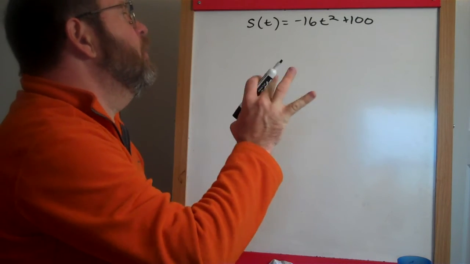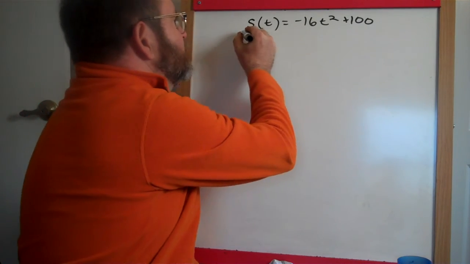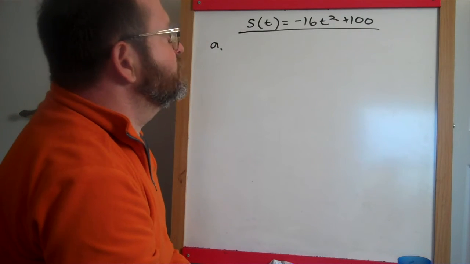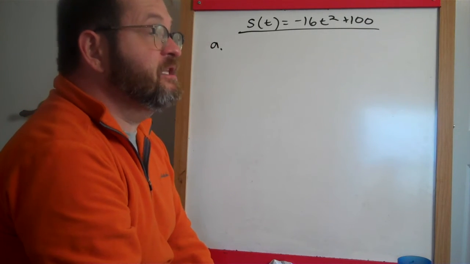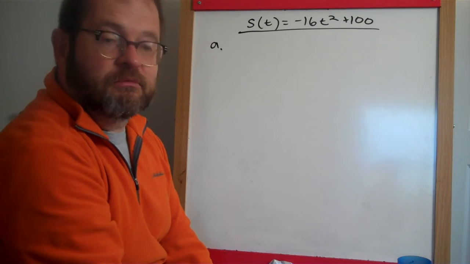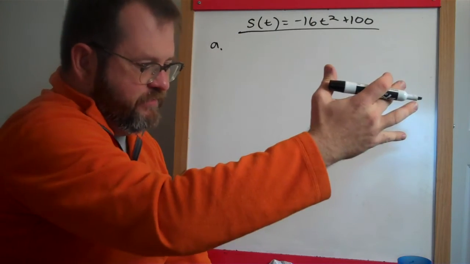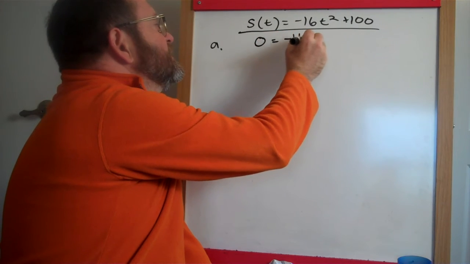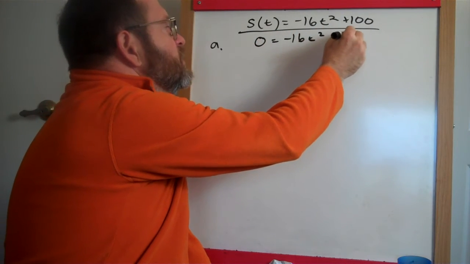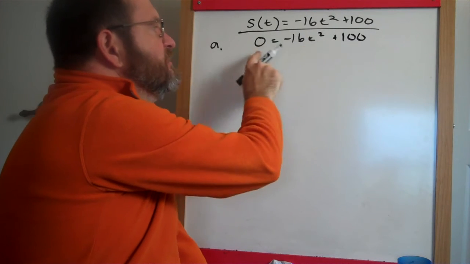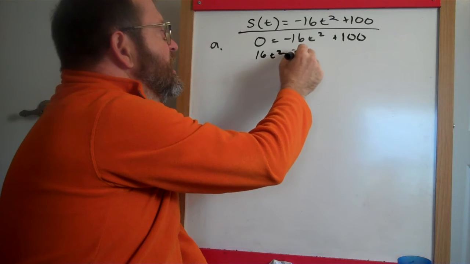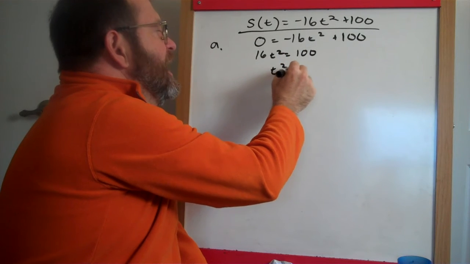Alright, the first part is not such a big deal. We want to find out when the rock hits the ground. Here, I'm going to draw myself a little separator. So we're going to do part A first. When does the rock hit the ground? Well, the rock hits the ground when its position is 0. It's no longer 100 feet above the ground or 84 feet above the ground. Its height is 0. So 0 equals negative 16t squared plus 100. And we're just solving for the t that makes this true. I'll pull that 16t squared over to the other side. I'll divide by that 16.